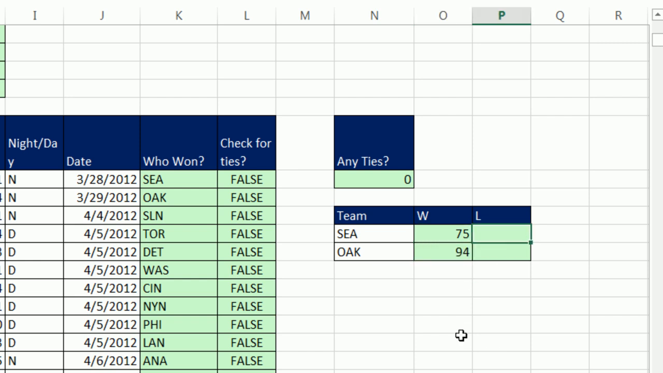Now, how many losses? We have to know how many total games. 162 minus the wins. That will give us the losses. Control-Enter, double-click, and send it down.